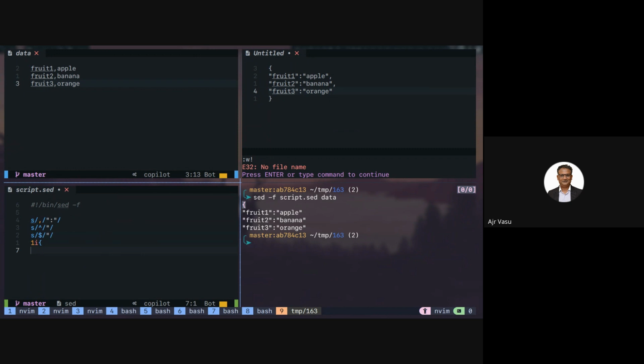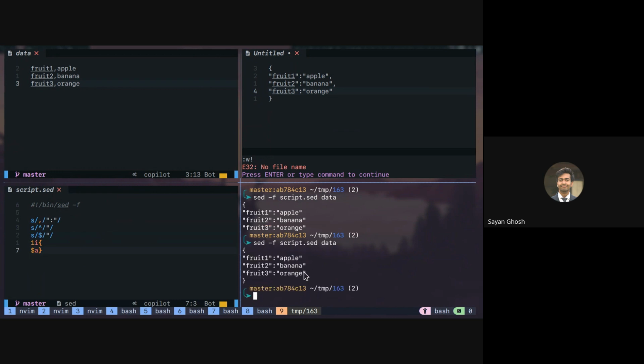A1A. Is it? Sorry, dollar A. Dollar A, right? So dollar means the last line. A means append, and then we are adding this closing. So now almost everything is done. So now we should be also able to add the comma. So how do I add comma on all lines except the last line?